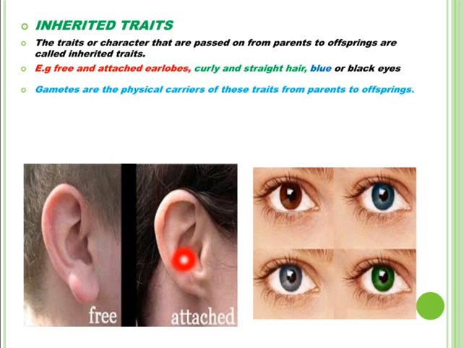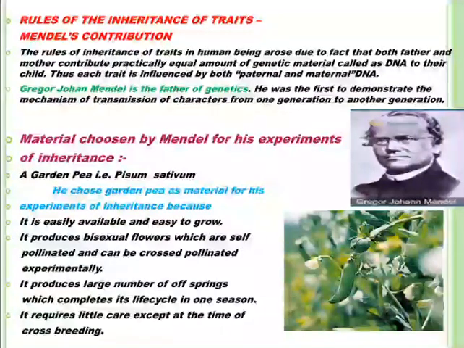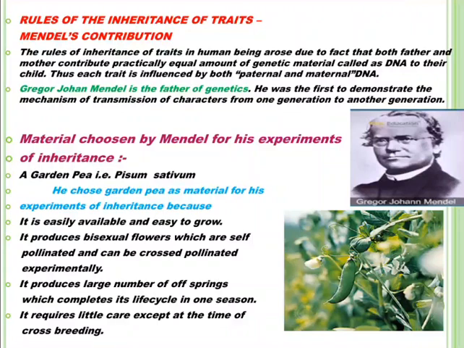But inherited characters are the characters which are passed on from parents to the next generation, such as free or attached earlobes, eye color, nose shape, height, etc. Now the question arises: how are these traits passed on from parents to offspring, or from one generation to another?